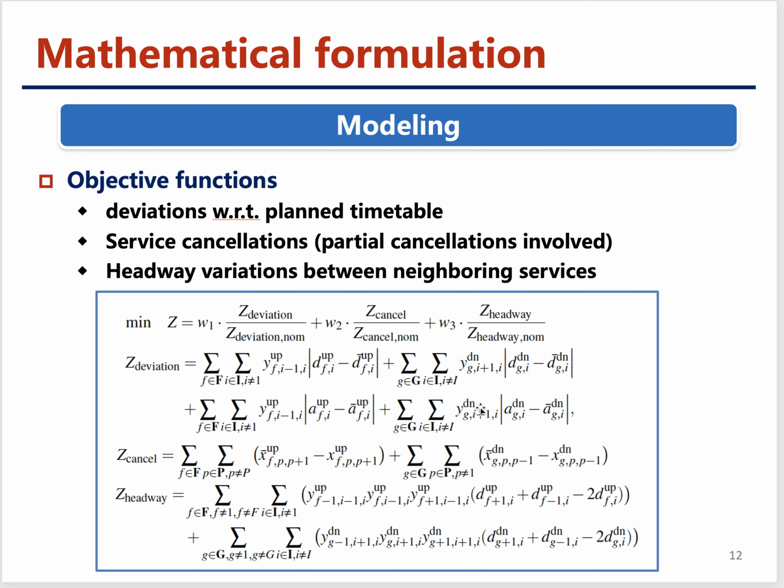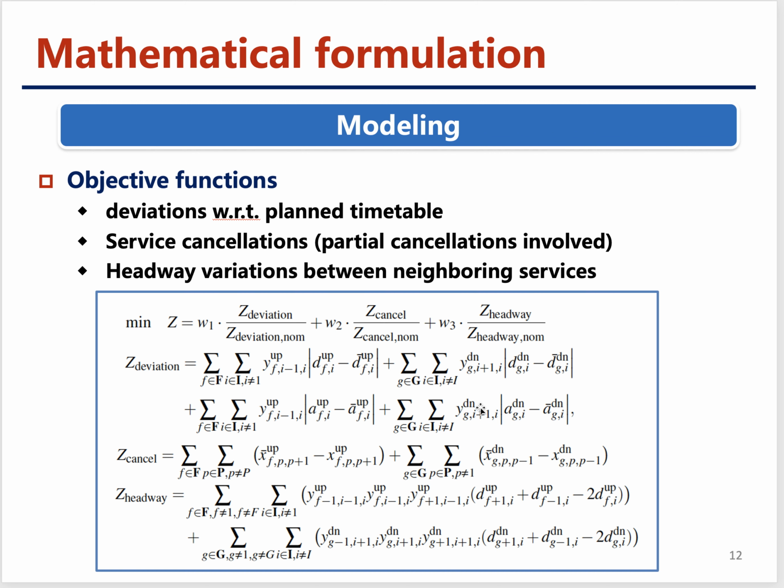The objective function in our model considers the deviations of the rescheduled timetable with respect to the planned timetable. And also we want to minimize the service cancellations. The service cancellation here also involves the partial cancellations, which are caused by the short turning of trains.